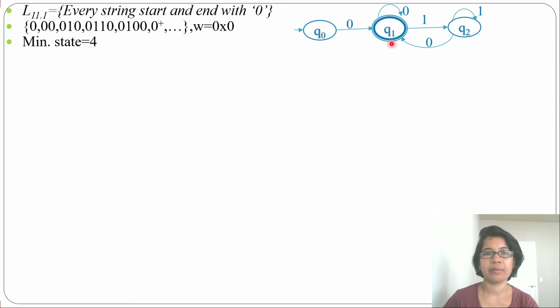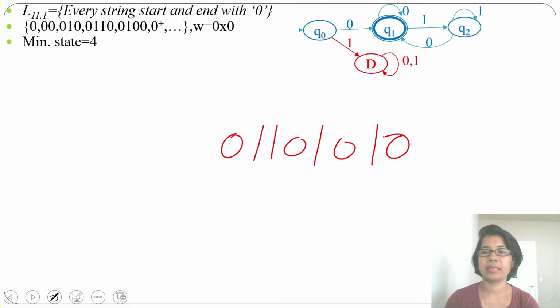Now it will accept start and end with 0, but it is not a DFA. To make it a DFA, we just add a dead state. From Q0 by 1, it will go to the dead state, and in the dead state there will be a self loop of 0, 1. So now it will accept everything that starts and ends with 0. You can check: single 0 it will accept, then 0 0, 0 1 0, 0 1 1 0. Let's take a bigger string and check whether it is accepting or not.